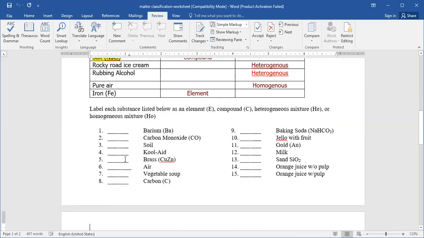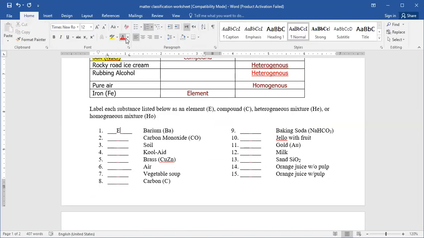That's another thing, guys. It's talking about starting to classify accordingly as element, compound, heterogeneous mixture, or homogeneous one. So if we get to the barium, it will be one element, so it will be E, as we see.